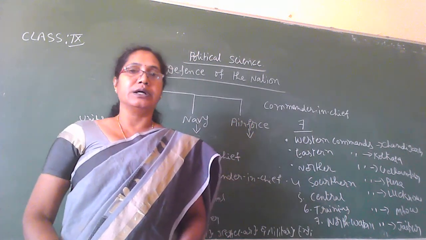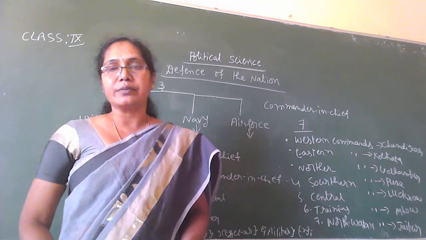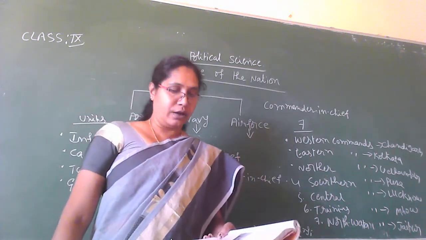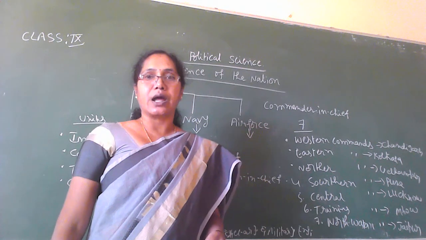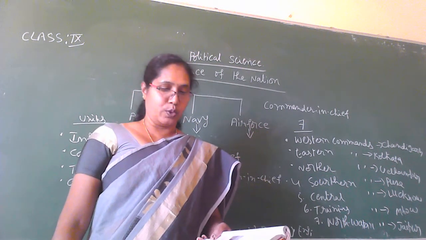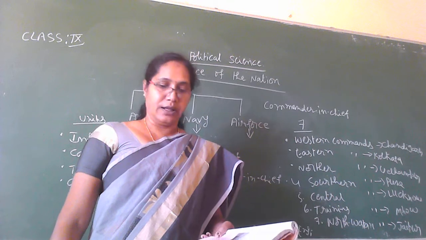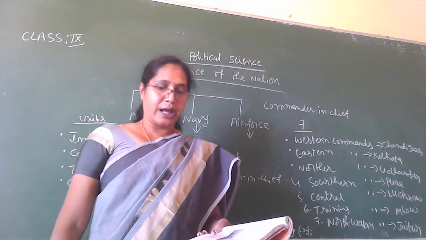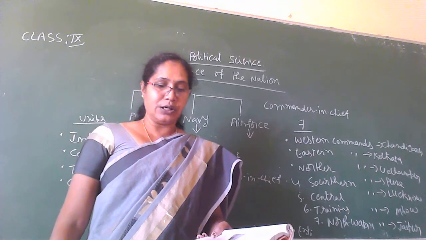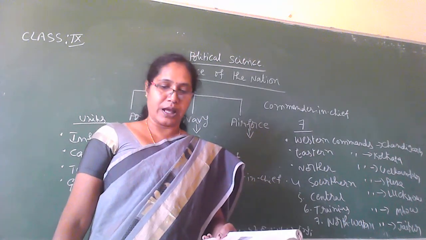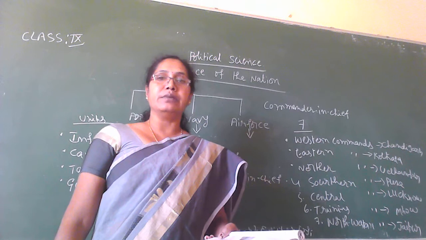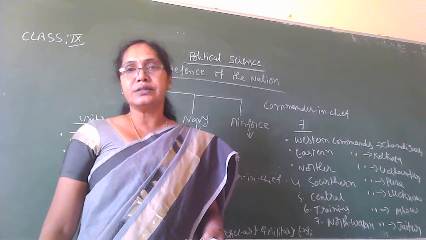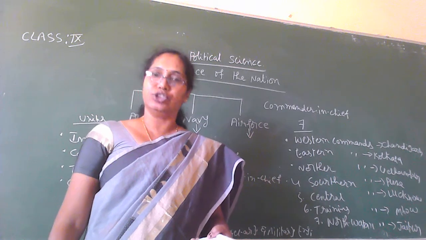So where are the training centers of the Army located? The first one is the National Defence Academy in Khadakwasla, near Pune. The second one is the Defence Services Staff College in Wellington near Ooty, and third one is the National Defence College in New Delhi, and the Indian Military Academy in Dehradun, and Officer Training Center is in Chennai.